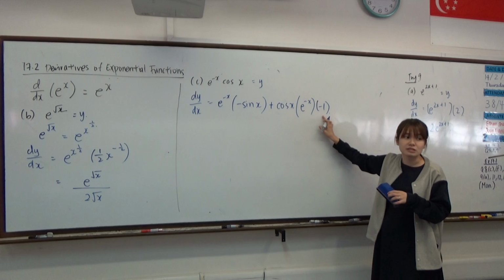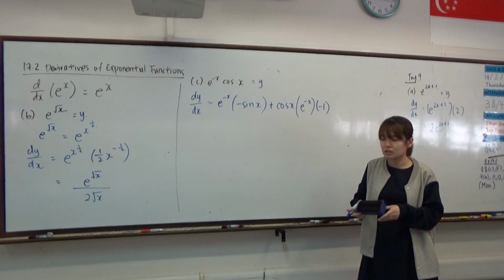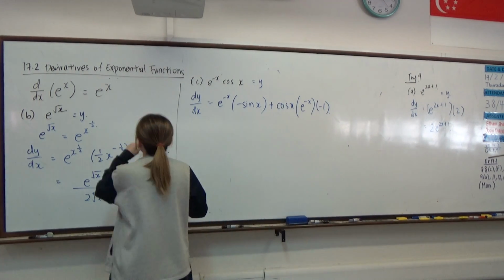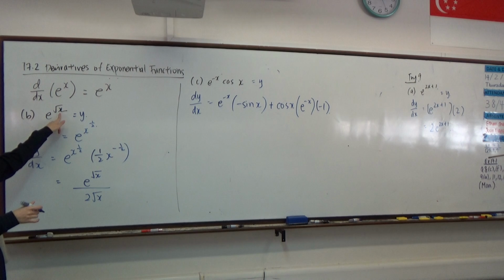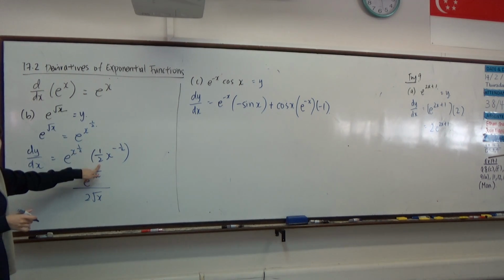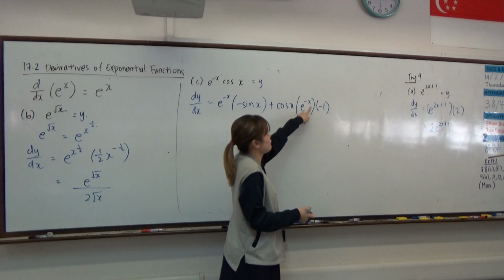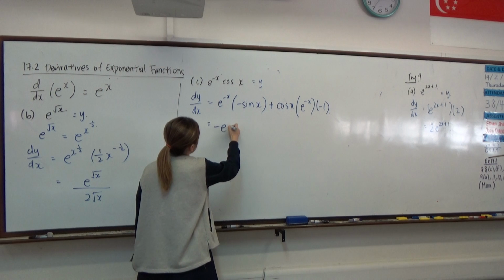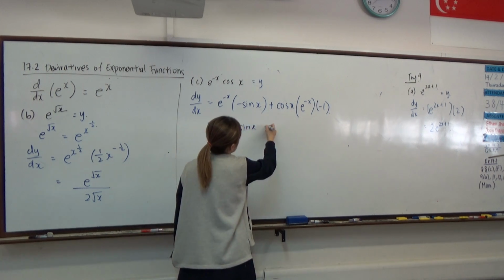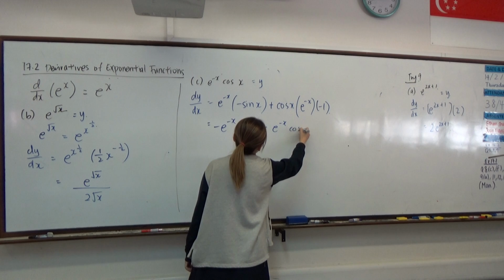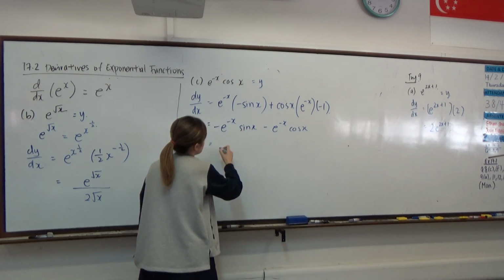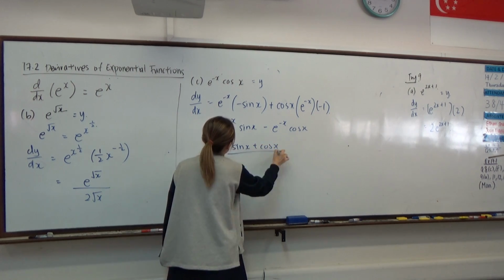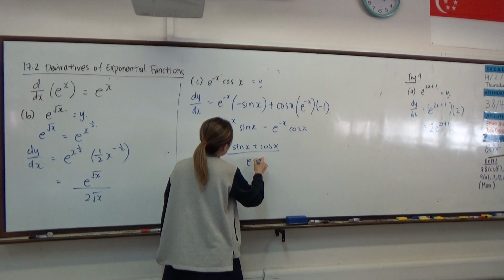But then why do you still have negative x? Differentiate. What do you mean why? Why does it stay? Just like when there is square root x, we still have to differentiate the powers. So I still differentiated the negative x and got negative 1. Okay? So in this case you will get negative e to the power negative x sine x minus e to the power negative x cosine x. You could choose to factorize it, so that would be sine x plus cosine x, times negative e to the power of negative x.